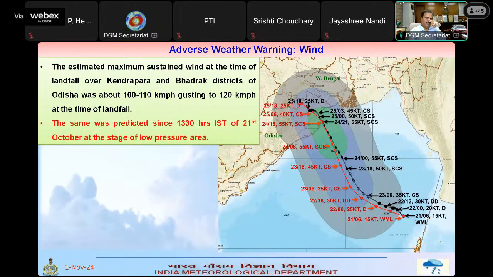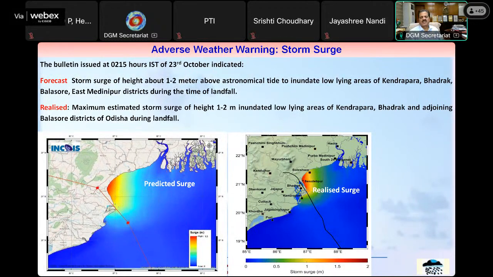And this is the wind forecast, the actual wind, what happened actually. I told you that 110 kmph, 120 kmph wind prevailed around the landfall point, about 50 kilometers to the left, 50 kilometers to the right, 50 kilometers to the north and south was the area. So that covered Kendrapada, Bhadrak, and Balasore district, where wind speed was 100 to 110, up to 120 kmph.